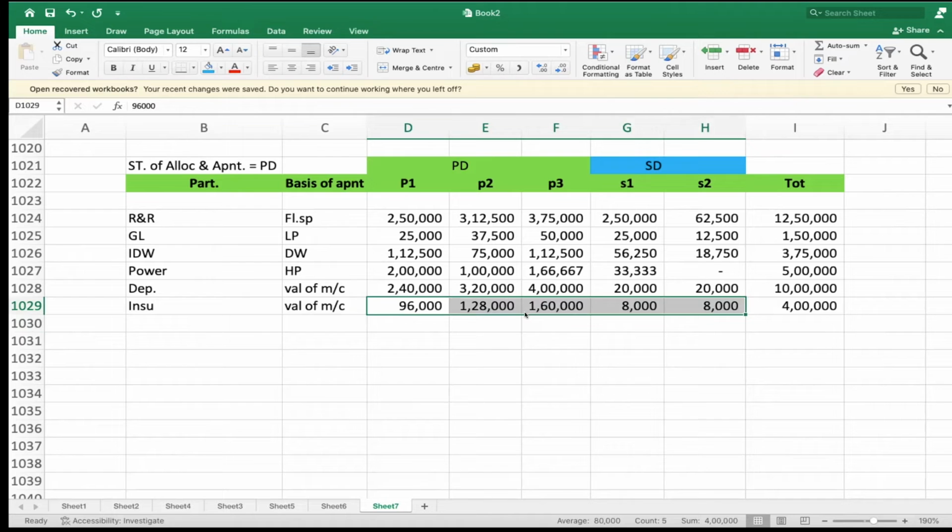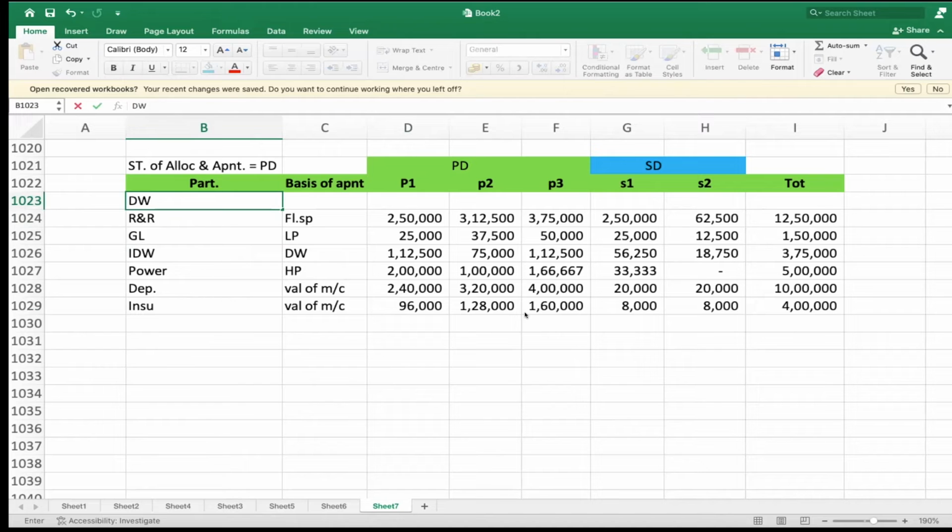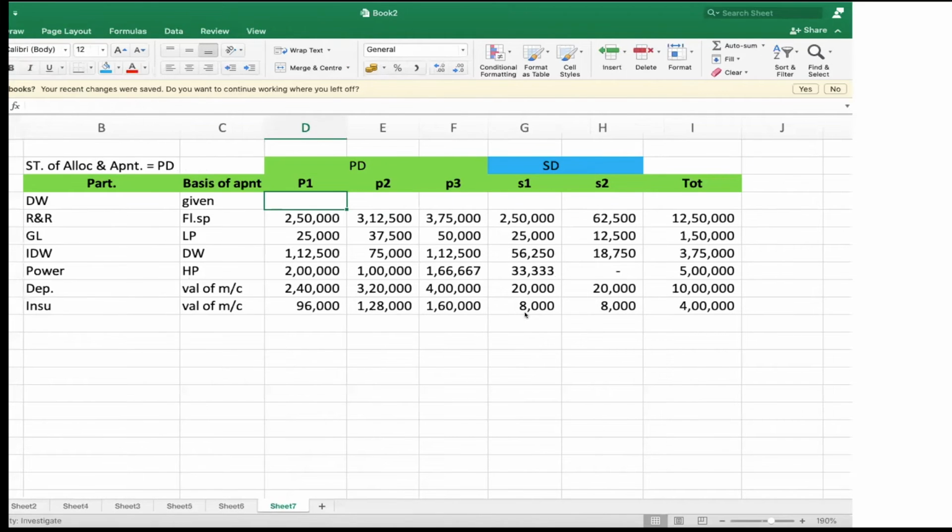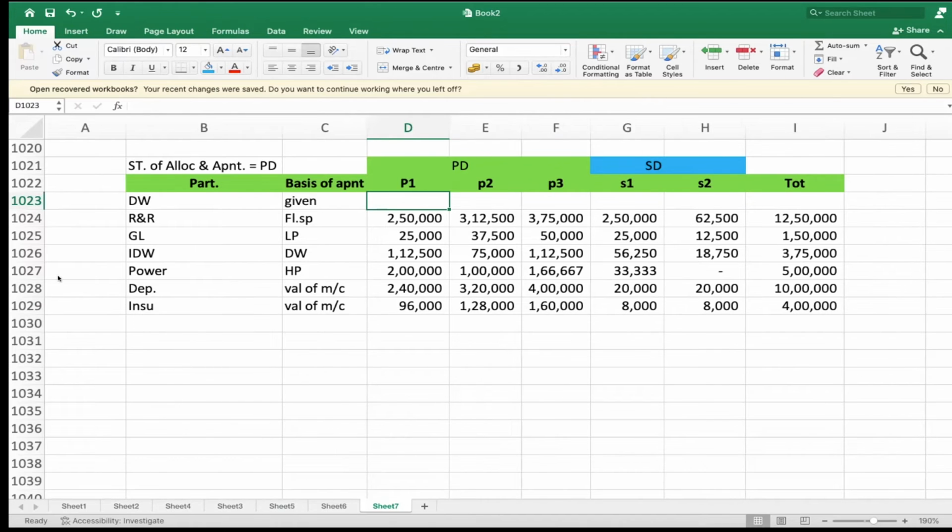Good. All the expenses you have apportioned. Are you with me? In addition to that, we are having direct wages also. How much are the direct wages, which are given in this question directly? P1's direct wages come to 7,50,000.